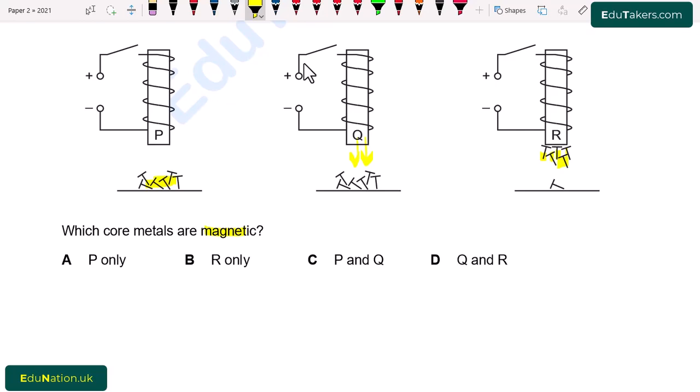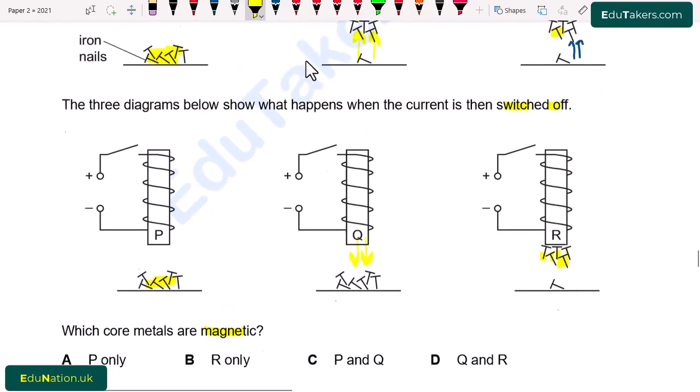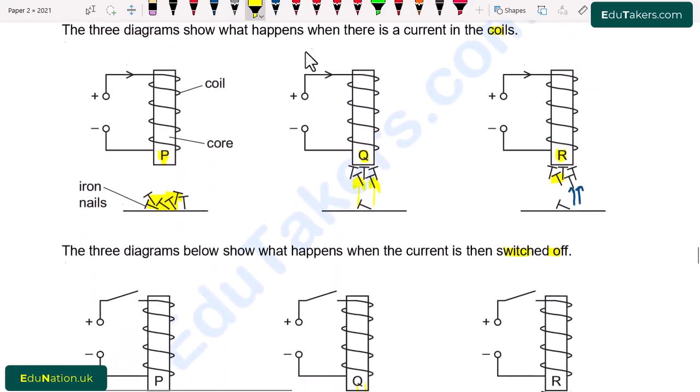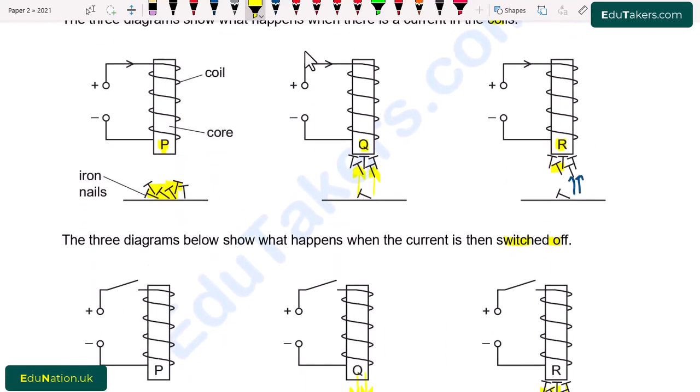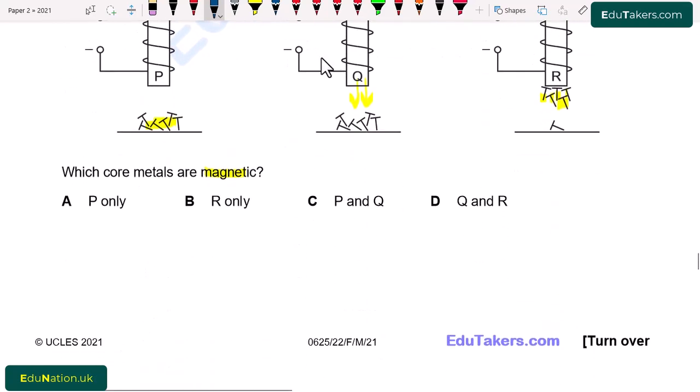From here, we can simply say that the core in which the iron nail is not attracted is non-magnetic. I write here non-magnetic. All of the other two are magnetic because the iron nails are attracted. So from here Q and R are magnetic. D option is correct.